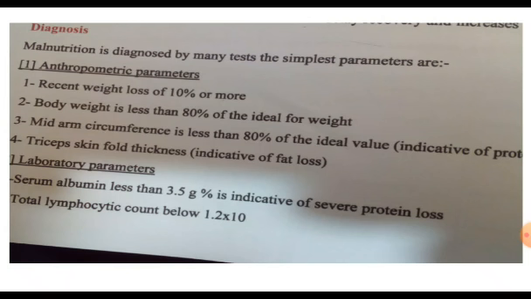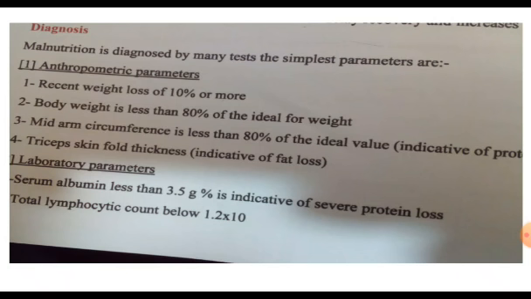Serum albumin level less than 3.5 grams is indicative of severe protein loss, but it's not a good indicator because it has a half-life of about 14 days. The most important is the pre-albumin. Pre-albumin level below 2 milligram percent is indicative of severe malnutrition.